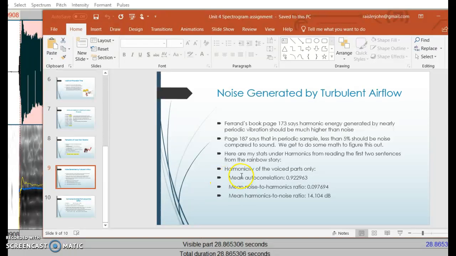And so if you take a look at my slide here, you can see that the mean autocorrelation is 0.9. And then the mean noise to harmonics is 0.09, so way less. And that the harmonics to noise ratio is 14 decibels. So that's far, far less than 5% noise.